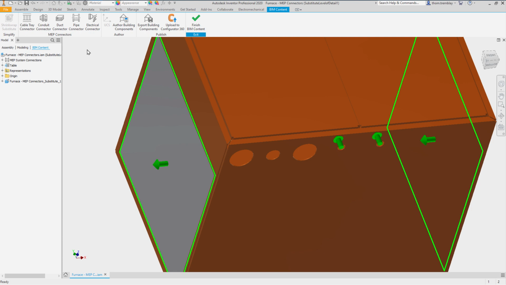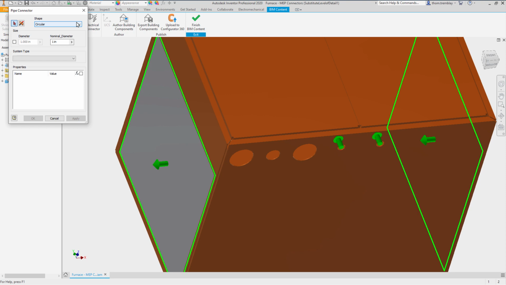The last item we need to add is a gas line. We'll select our pipe connector, set the nominal size to 1, and the system type to Other. There is no specific gas connector, so we can use this as a wildcard to make sure that we can add any information that we might need that isn't automatically included as an option with the connector.